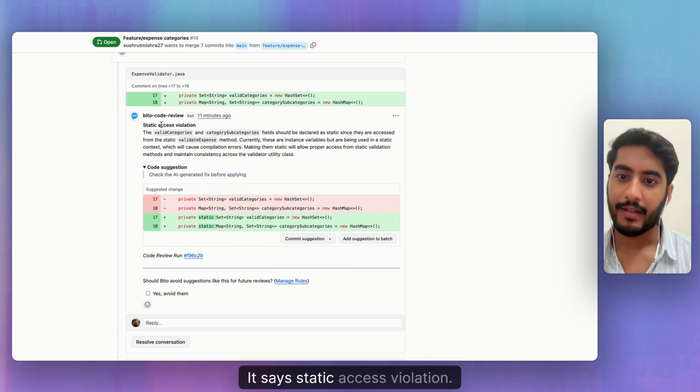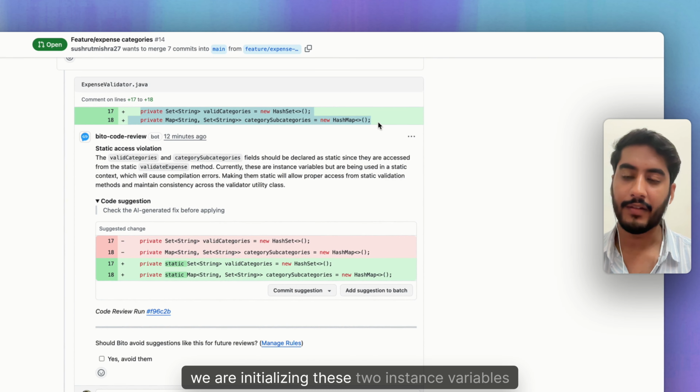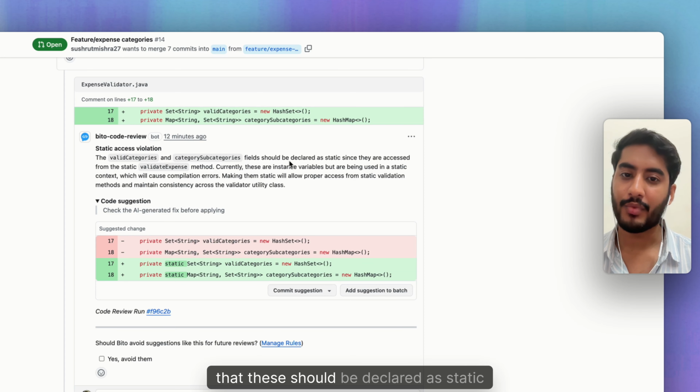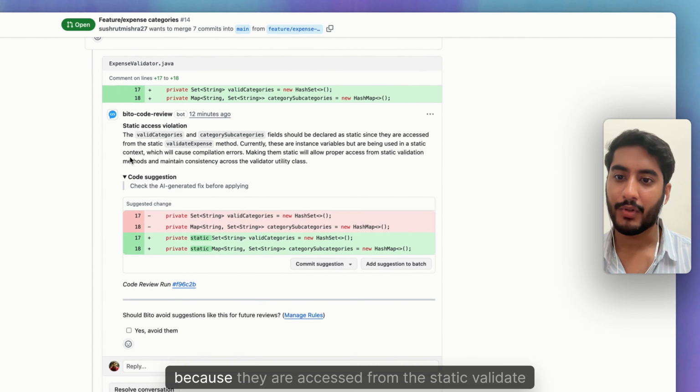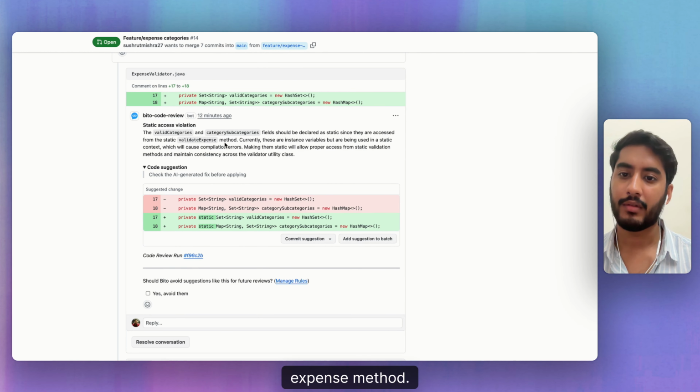It says static access violation. We are initializing these two instance variables and it says that these should be declared as static because they are accessed from the static validate expense method.